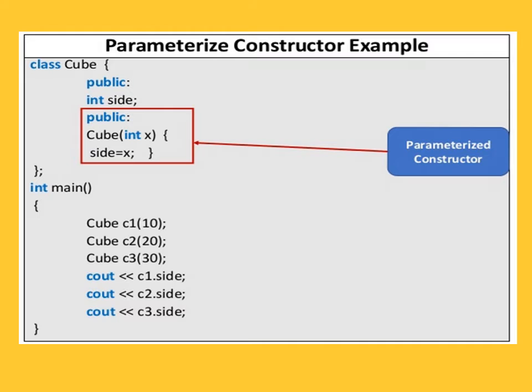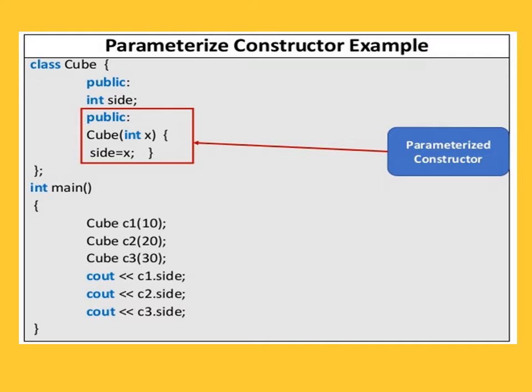Now see the example, class Cube. In the class definition, public int side. So we declare one variable under the public access specifier, that is side. Then public Cube, in brackets int x, and in the body we have written side is equal to x. So it becomes the parameterized constructor. At the time of writing this constructor, we write here int x. Then close the class.